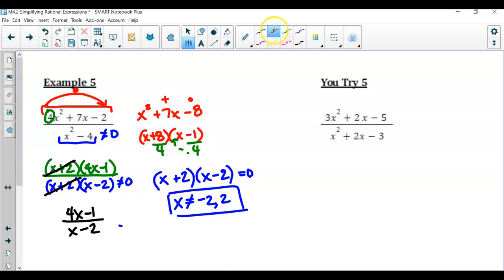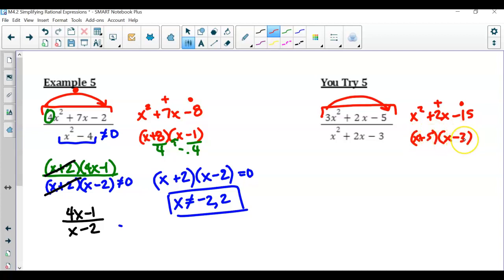And here we go. So here's our numerator, but a is equal to 3, not 1, and we do not have a GCF. So bottoms up. So I've got x squared plus 2x, but now minus 15. So what two numbers multiply to get you negative 15 and add to get you 2? Positive 5 and negative 3. But because we did bottoms up, whatever you multiply by, which in this case was 3, that was our a, divide by 3. So that means in our numerator, we have, well, bottoms up, so 3x plus 5, and 3 divided by 3 is 1.